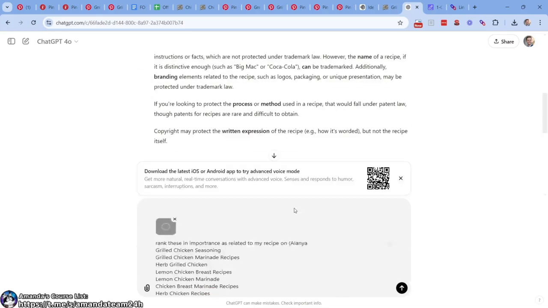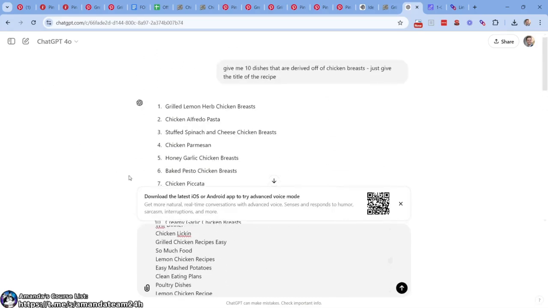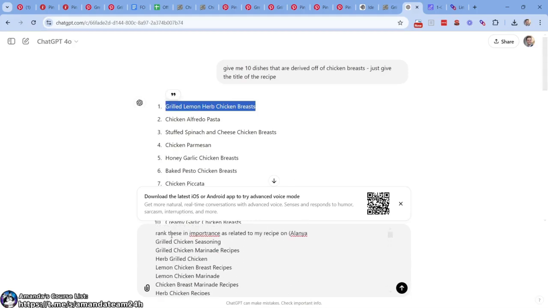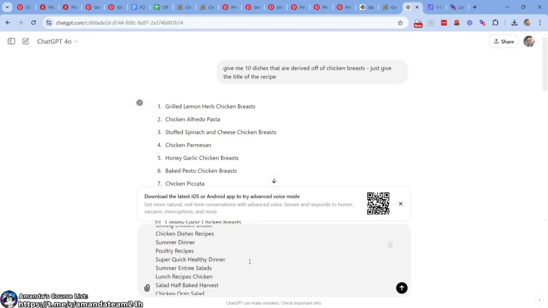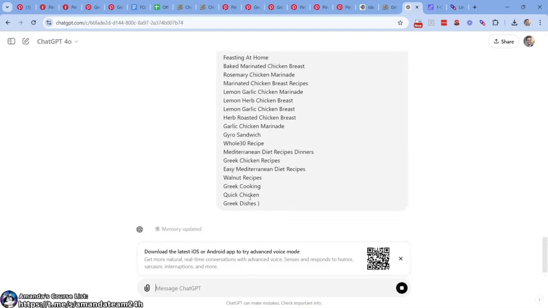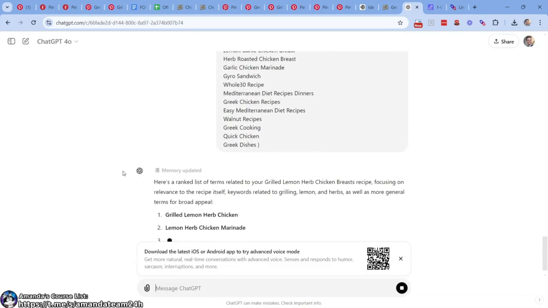Let's come here, push them there. Let's exit out of this. And then let's copy and paste the recipe. Boom. So what we're doing here, rank these in importance as related to my recipe on, and then in parentheses or brackets or whatever the heck you call those. Let's see what it says, right?